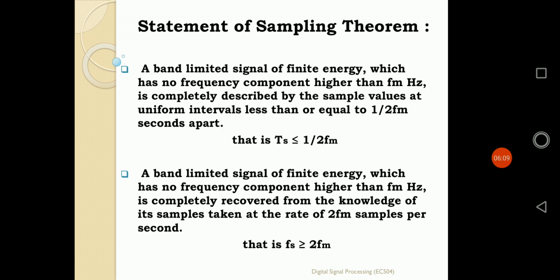So a band limited signal of finite energy which has no frequency component higher than FM Hertz is completely described by the sample values at uniform intervals less than or equal to 1 by twice FM seconds apart. That means the signal which has the maximum frequency component of FM Hertz should be completely described by its sample values.